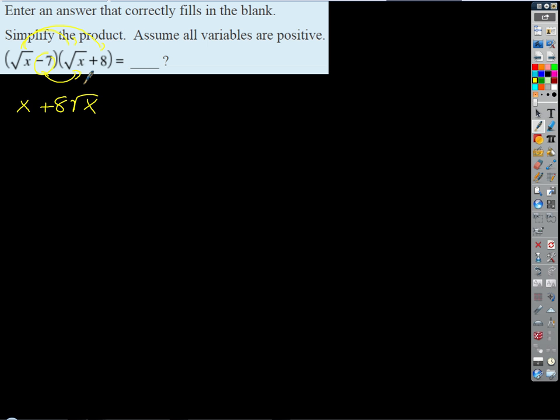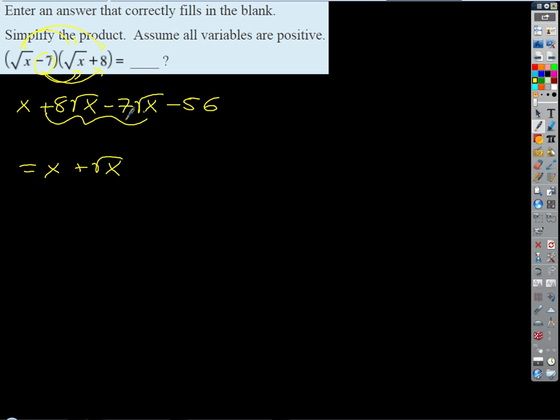If I distribute the negative 7 through, I get a negative 7 times the square root of x minus 56. And so when we combine like terms, we get x plus 1 times the square root of x.